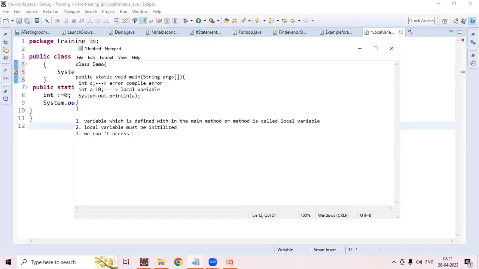Next, point 3: we cannot access a local variable outside the method. The fourth point is that we can access a local variable directly. We can access a local variable directly. Are you getting all these 4 points?